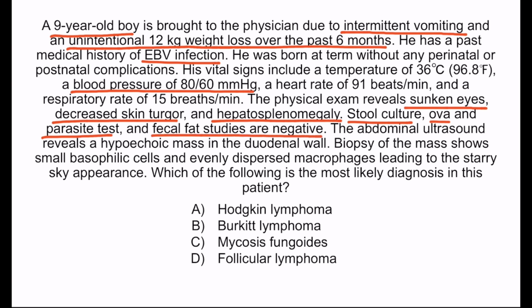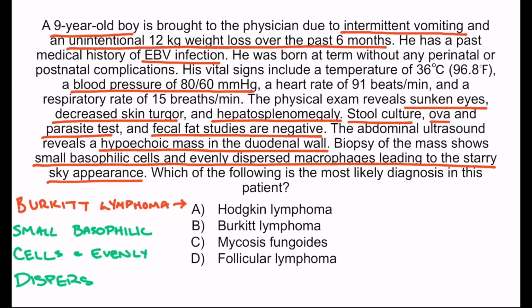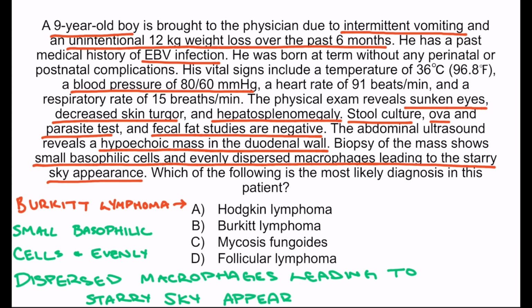The abdominal ultrasound reveals a hypoechoic mass in the duodenal wall. Biopsy of the mass shows small basophilic cells and evenly dispersed macrophages, leading to a starry sky appearance. These findings in a patient with previous Epstein-Barr virus infection are classic for Burkitt lymphoma. Let's recall that Burkitt lymphoma can occur in the jaw as well as abdomen. Burkitt lymphoma of the jaw is more common in African patients, while that of abdomen is more prevalent in the United States. So the correct answer is option B.